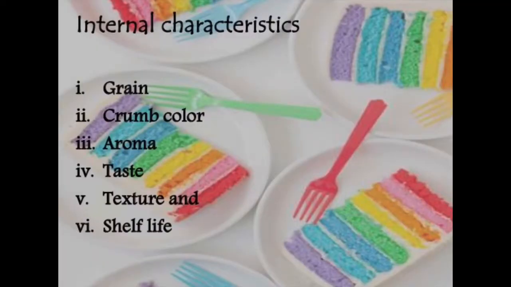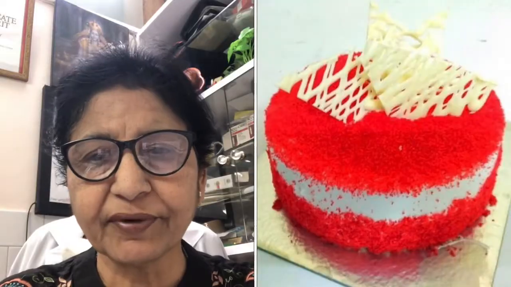And then internal characteristics, like what's the type of the grain, what is the color of the crumb, aroma, taste, texture. They are all involved in the internal characteristics. As far as the external characteristics are concerned, the very important characteristic is volume of the cake. You know that volume of the cake is according to the consumer preference.